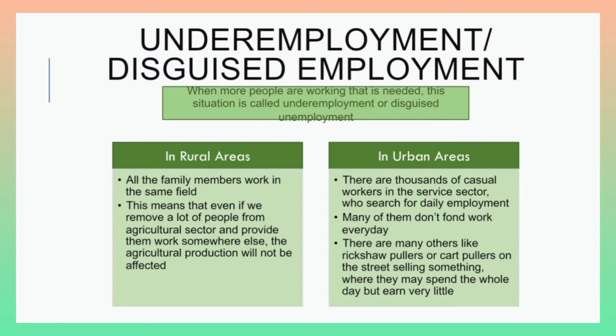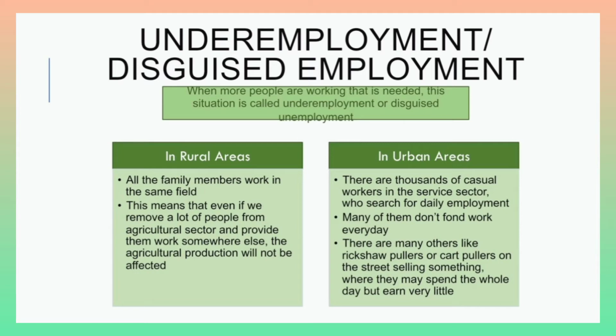For example, let's say in a field there are 9 people required, and on that field there are 12 people working there. That means 3 people are extra and they are underemployed or disguisedly unemployed. So we'll be discussing it in two situations, that is in rural areas as well as in urban areas.